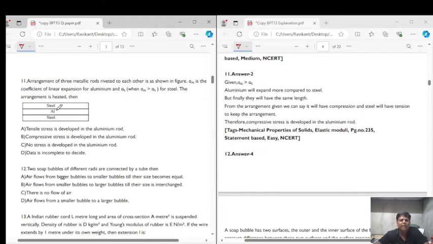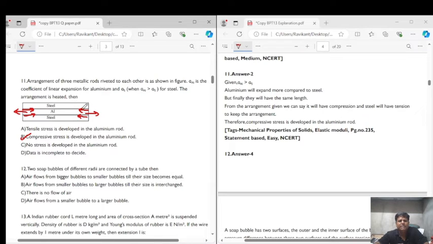Right? What we can see is that aluminium will try to expand. Steel will also try to expand, but it cannot expand as much as aluminium. So what will happen? There will be a resistive force acting in this direction. That is, the steel will resist aluminium to expand. So from both sides, the steel, because of its lesser expansion, will resist aluminium's expansion, and because the forces are acting in such a manner as I've drawn over here, this is nothing but compressive force. So according to this logic, the correct answer for question number 11 will be option B, that is, compressive stress is developed in the aluminium rod.